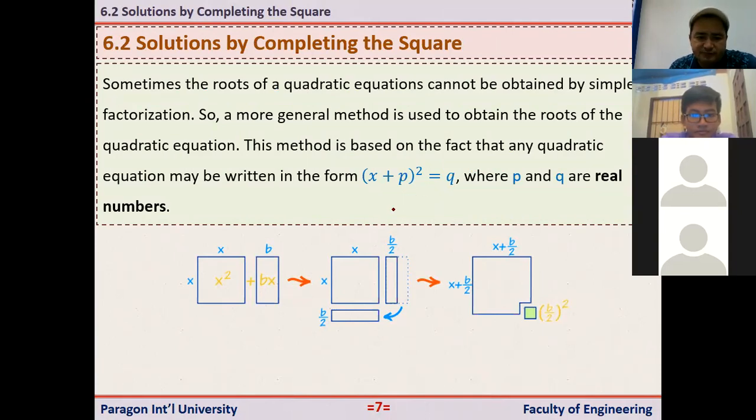a quadratic equation. All right, so when we are solving the quadratic equation using this method, the main idea is we have to bring the quadratic equation into this form. And we know that when we say quadratic equation, we are talking about this equation, right? Here we have ax squared plus bx plus c is equal to 0.